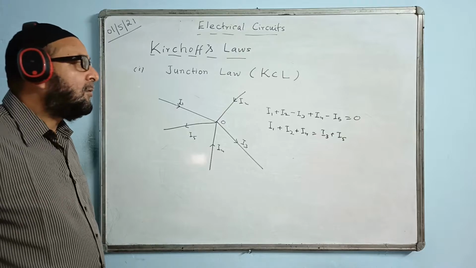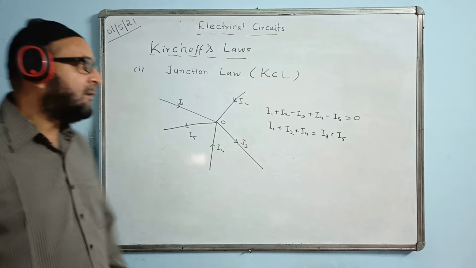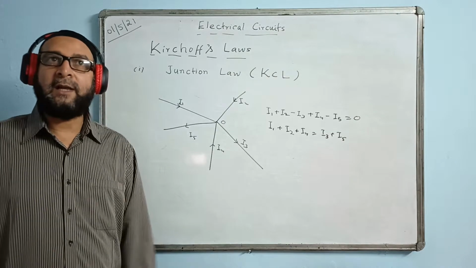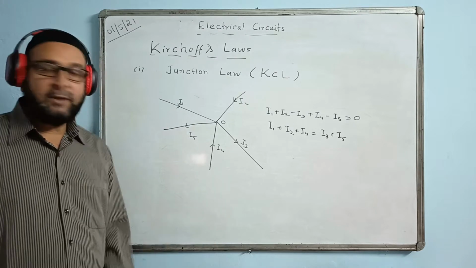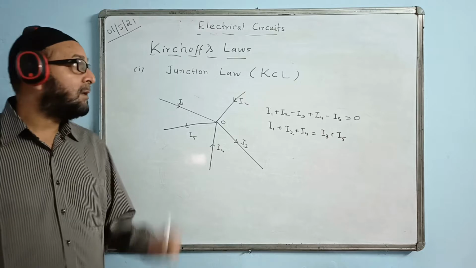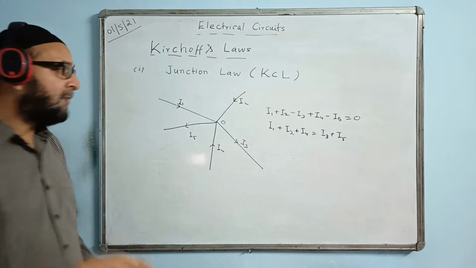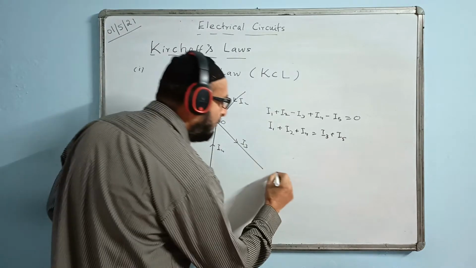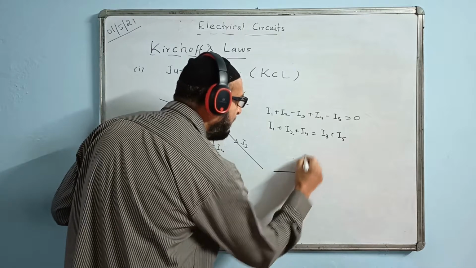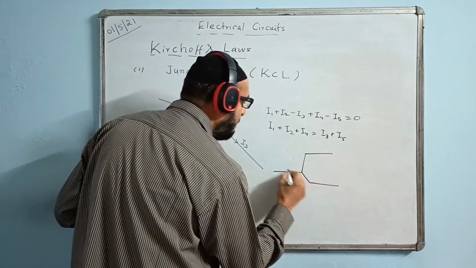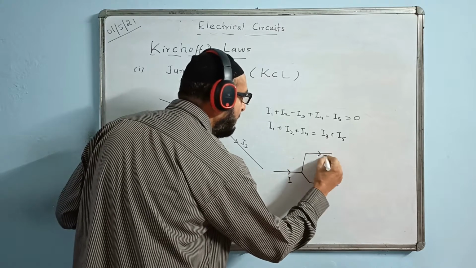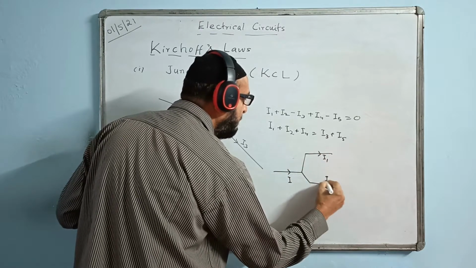I think this law, we have been using it, and you also used it in lower classes, class 10 and the other higher classes, but you may not be exactly knowing that this was the junction law. I just give one simple example. Suppose one current is coming like this, and there are two resistances in parallel. One is here, one is here, like this. The total current is I. Here the current is I1. Here the current is I2.